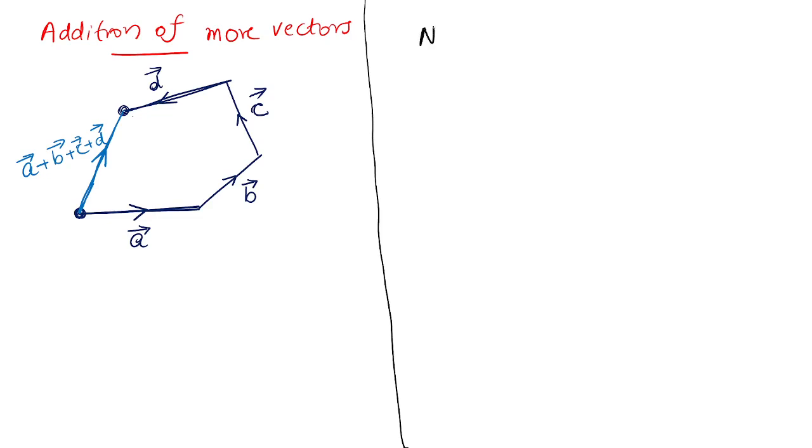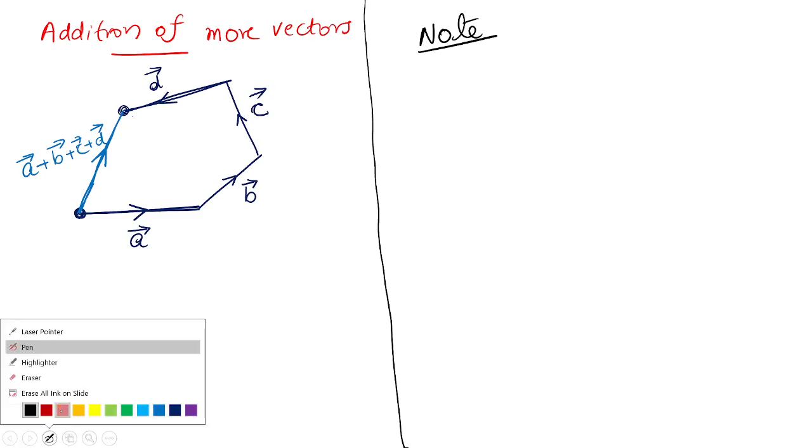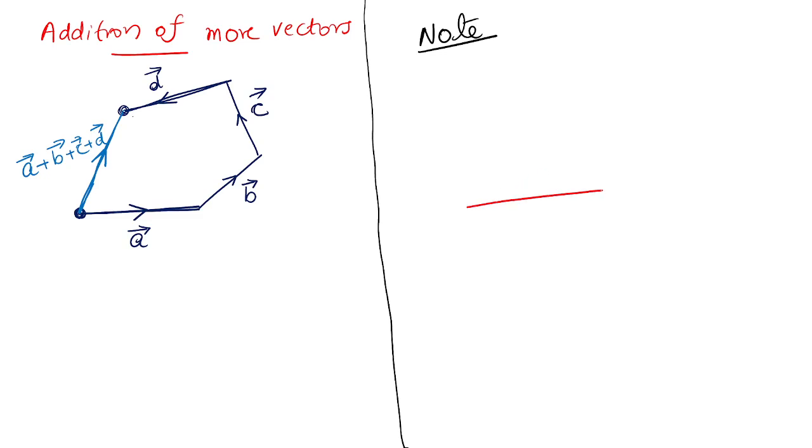An important point you have to keep in your mind is this. Let me say displacement, then only you can understand the concept. I travel A, then later I travel B, later I travel like this.